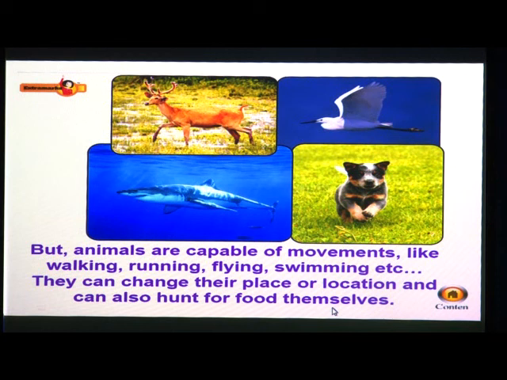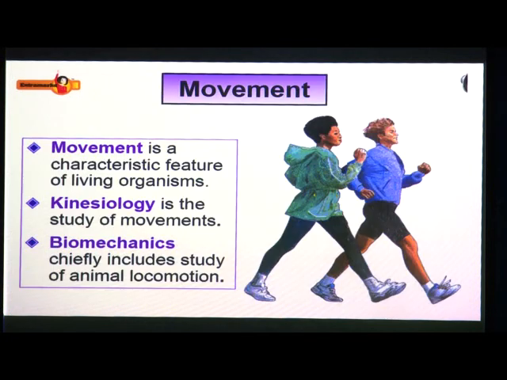Listen here, the change in the position of any part of the body with respect to its axis is called movement. Plants also show movements. For example, the leaves of mimosa plant move. Yes, when we touch it, they just move. The flowers of daisy plant move at night. Movement is necessary for the survival of all the living organisms, plants as well as animals. Plants do not go from one place to another place, but due to air, the branches can be moved aside a little. So we are going to study about locomotion.